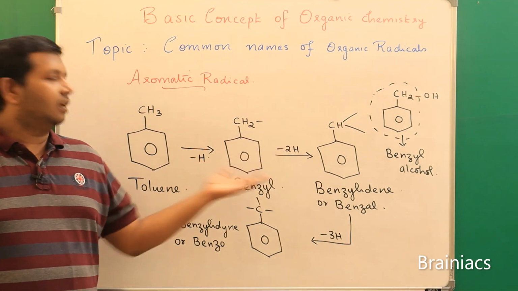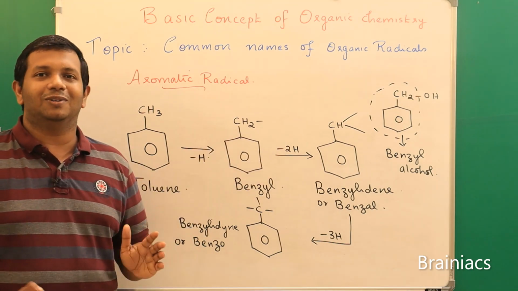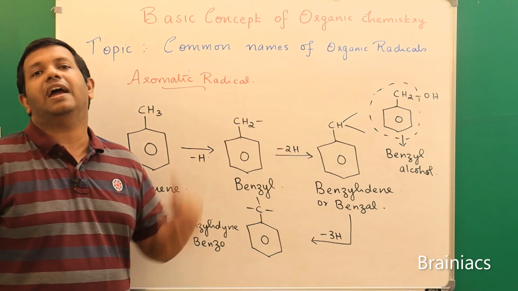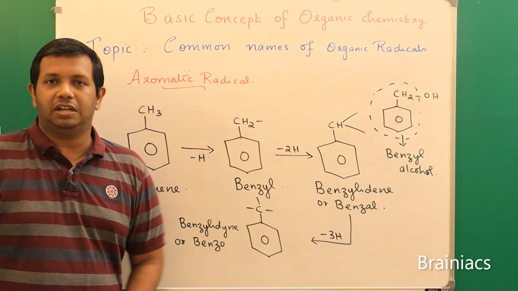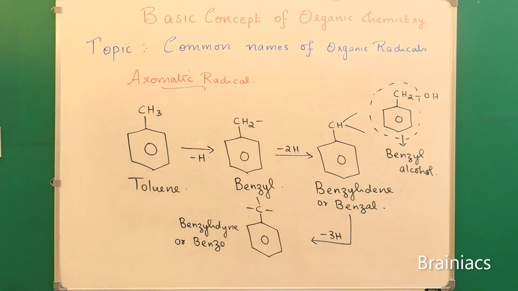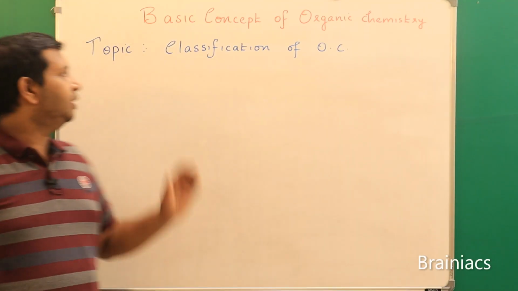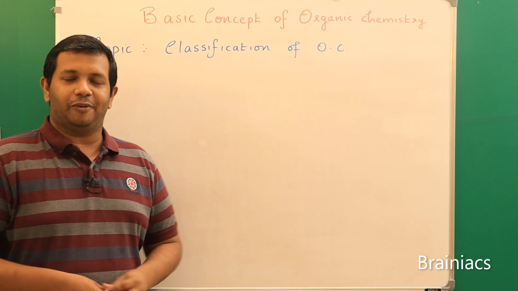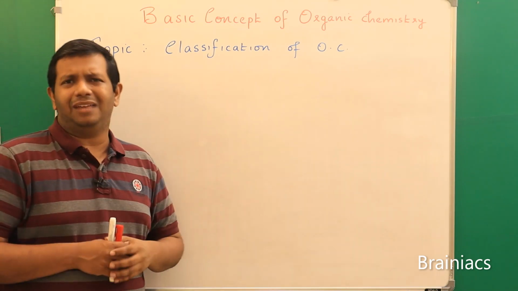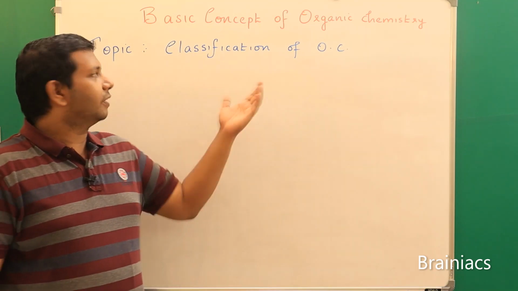Now in the next session we will try to see the classification of organic compounds. I haven't taught you that up to now. So we will see the classification, and we will try to see hybridization and aromaticity in a much more detailed way. Okay, so next we will try to see the classification of organic compounds. Actually this should be taught first, but I felt you should first understand the naming of organic compounds. Then only will we learn the different classifications.